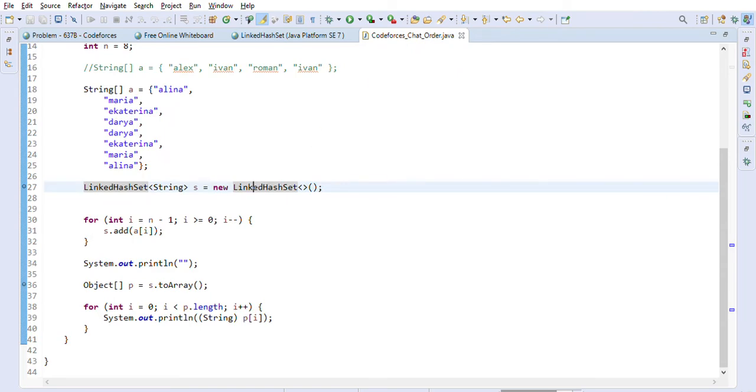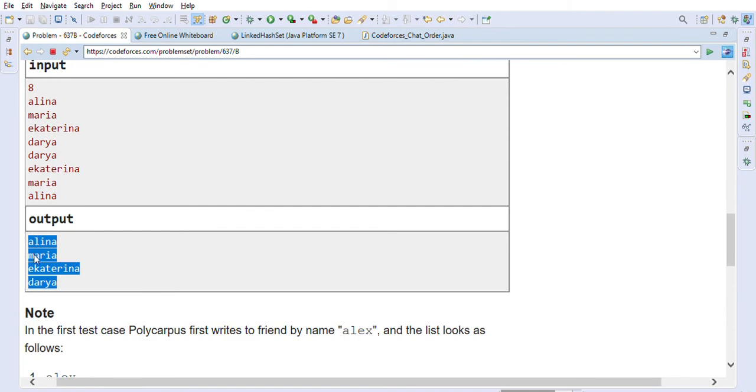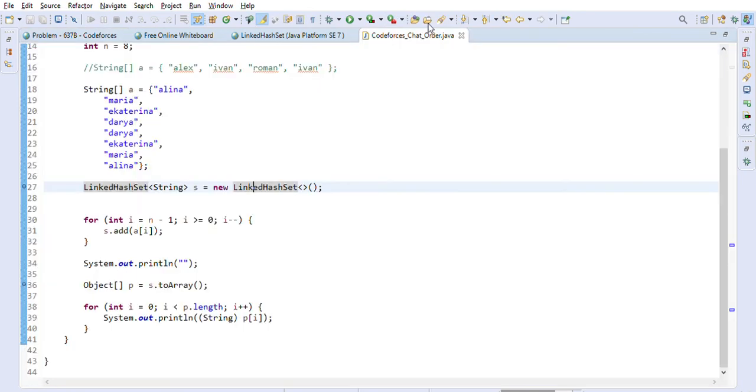So let's execute our code and make sure it works. We are getting Elena, Maria, Ecterina, and Daria, right? And here also Elena, Maria, Ecterina, Daria, right? So we are getting correct output.